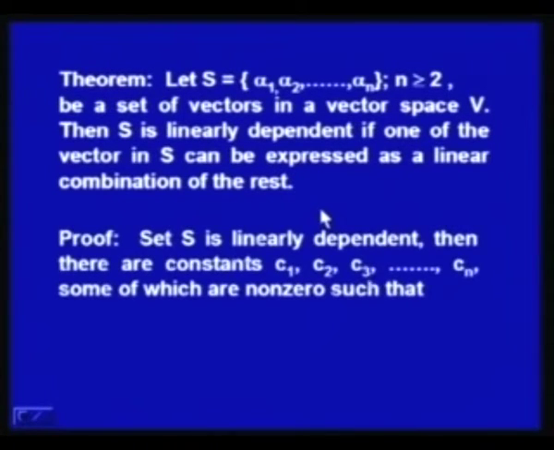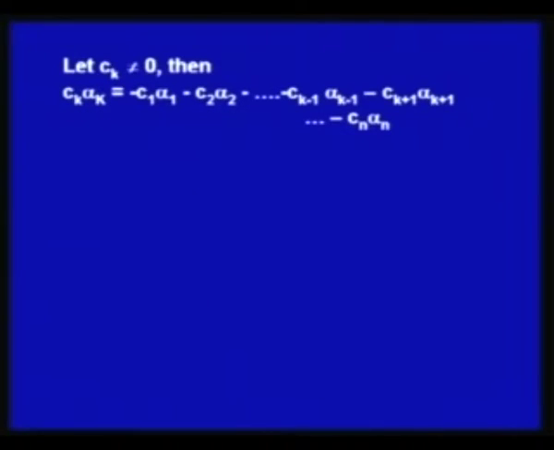Now, to prove this, we have a given set S as linearly dependent, then there are constants C1, C2, C3, up to Cn, some of which are non-zero. So, we will have C1 alpha 1 plus C2 alpha 2 plus up to Cn alpha n is equal to null vector. So, this is what we have from the very definition of the dependent set S. Now, we consider Ck to be non-zero.